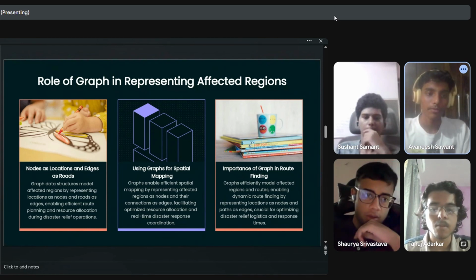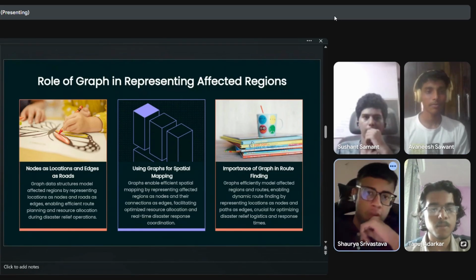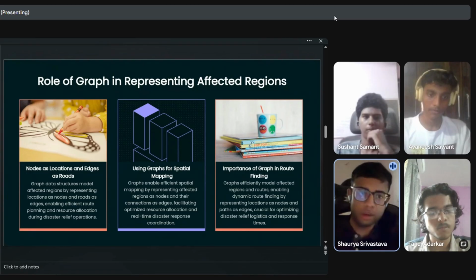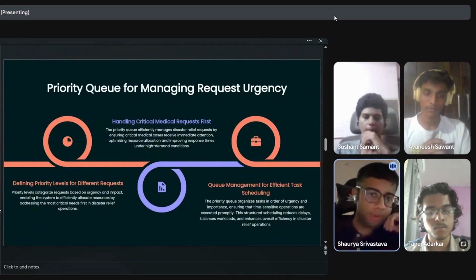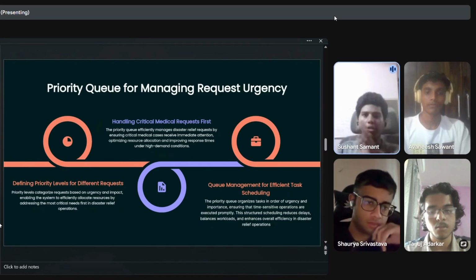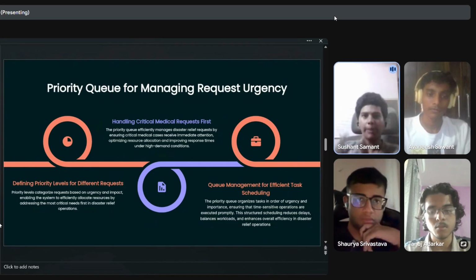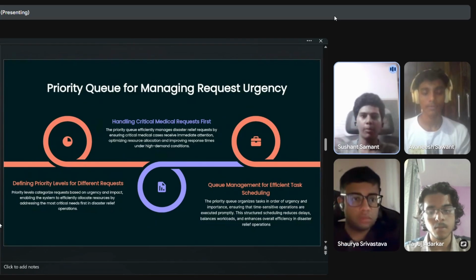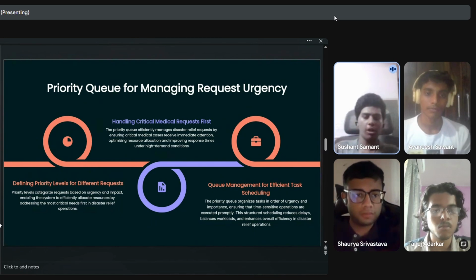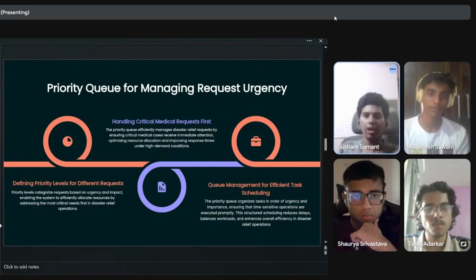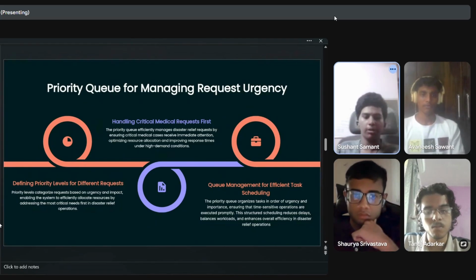Okay, another question. You talked about handling multiple disaster requests using a priority queue, right? How does that actually help in optimizing which request is handled first? Yeah, so the priority queue lets me automatically sort requests based on urgency. Each request has an urgency level, and the one with the smallest urgency value, which is the most critical, is processed first. This also ensures rescue operations are handled in a realistic order, just like an actual emergency system.